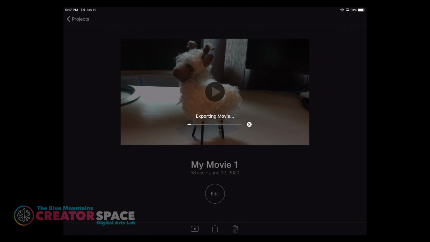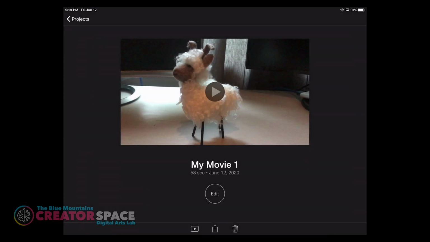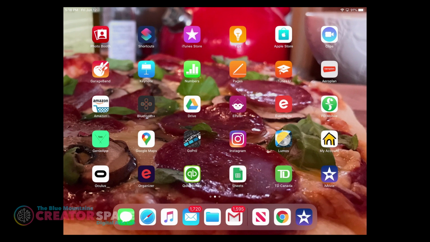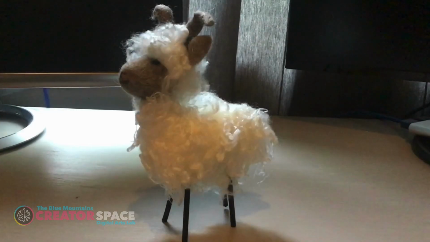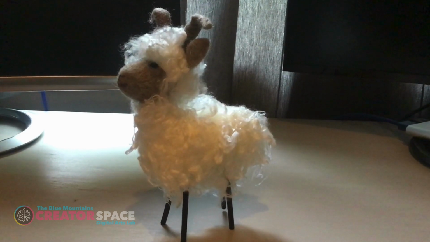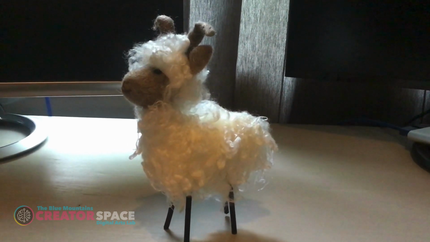And you can see it's going to export the movie. It's going to basically render it out into a final video file. As you can see, what it then says is the movie was exported to your photo library. So from there, I go, okay. And now I'm going to just go back to the home screen here. And if I go to my actual photo library under photos, I'm going to be able to click on that. And now I actually have the movie. So that's our completed video.